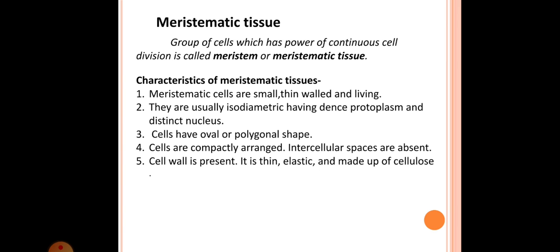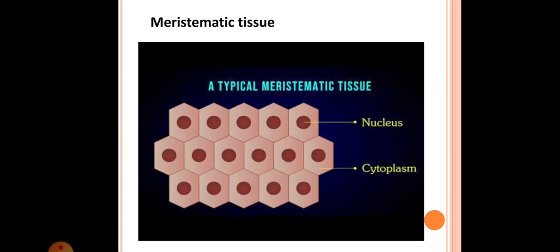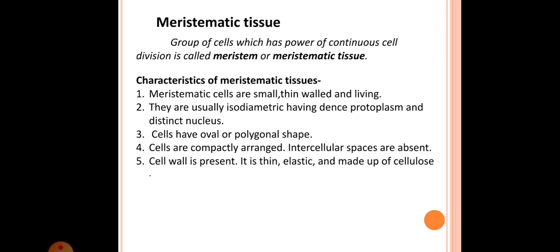Okay, the meristematic cells are small, thin walled and living. So already we are seeing the picture of the meristematic cell. Again, this is the picture of the meristematic cell. These cells are small, thin walled, and living. Their wall is thin and these cells are living because they have the power of continuous cell division.